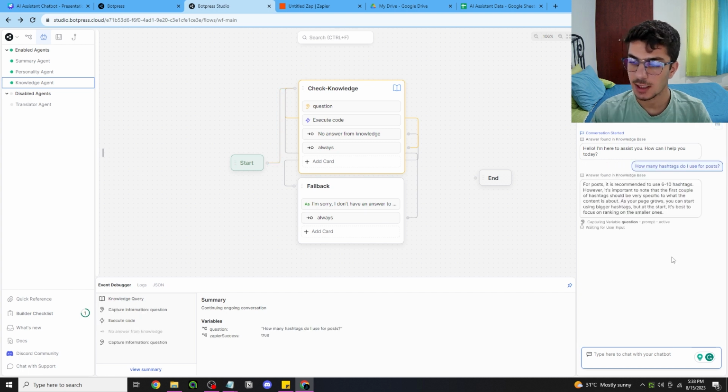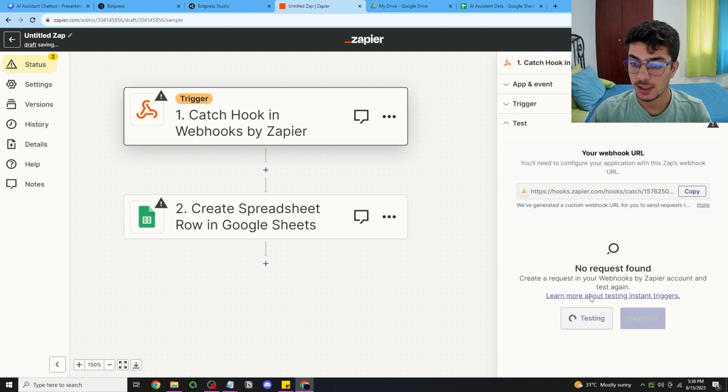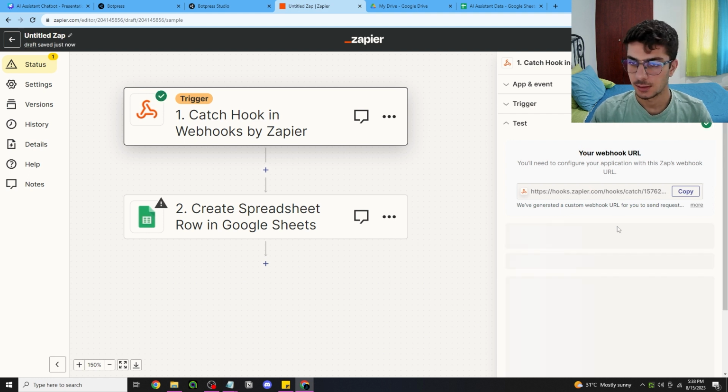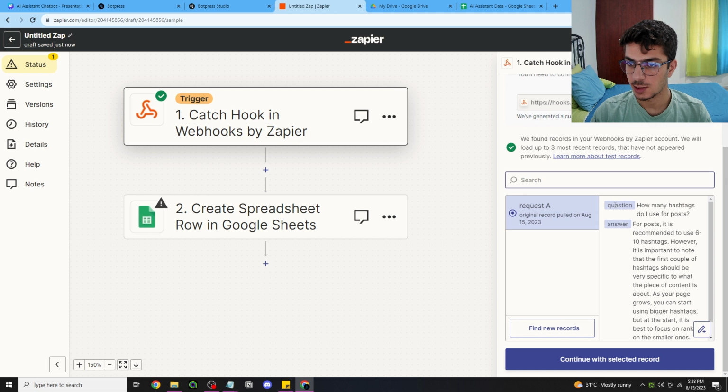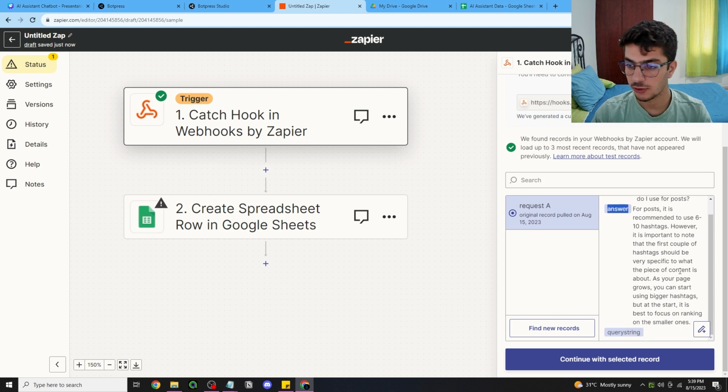Here's the answer that it has given us, and as you can see here, when we go back to Zapier and test trigger, then we're gonna find the data. So this is the question that I've asked, and this is the answer that the chatbot has provided us with.